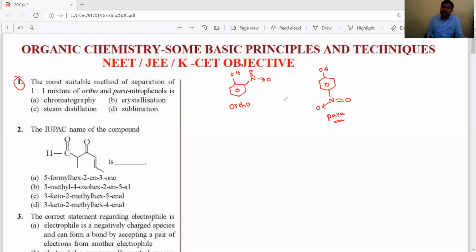So what is the suitable method? The suitable method is steam distillation. Why? Because this orthonitrophenol can easily form intramolecular hydrogen bonds, and this compound has intermolecular hydrogen bonding. It has intermolecular hydrogen bonds.